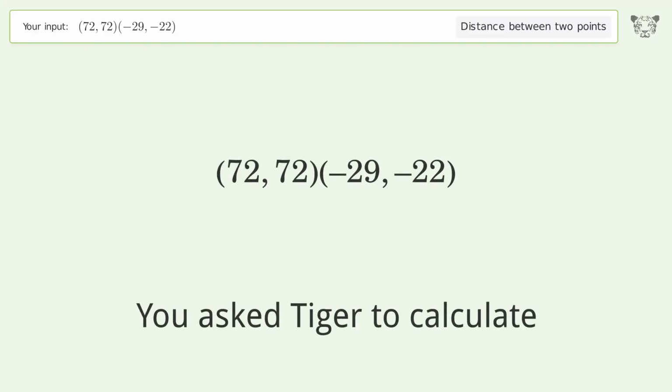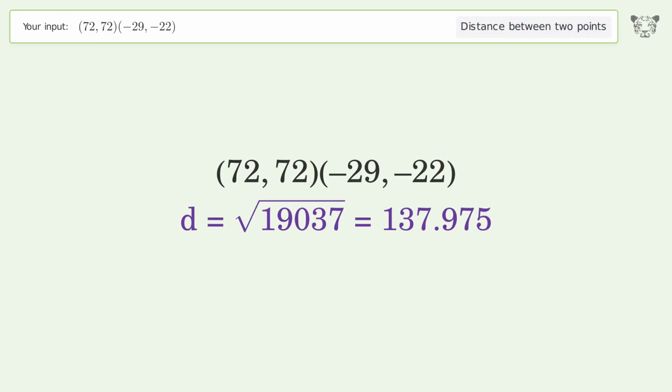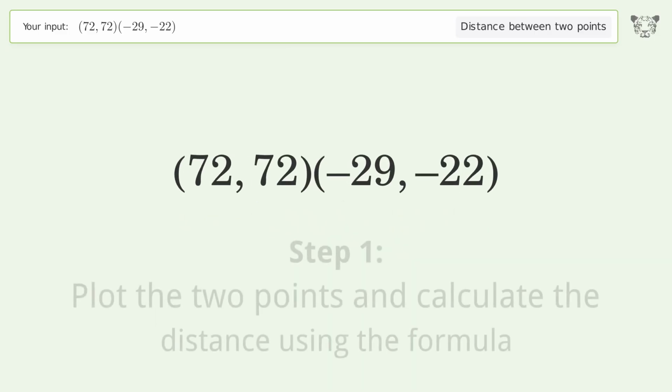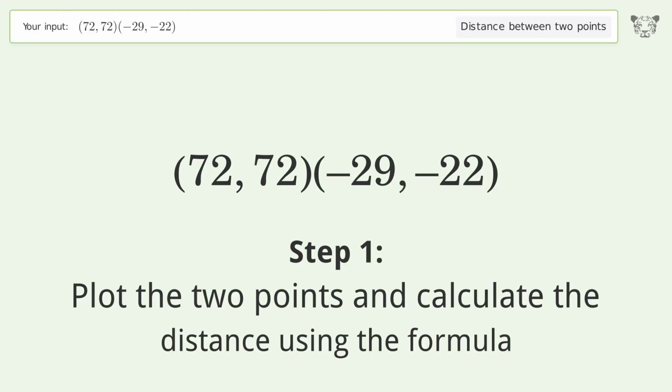You ask Tiger to calculate. This deals with the distance between 2 points. The distance between the 2 points is the square root of 19,037 or 137.975. Let's solve it step by step. Plot the 2 points and calculate the distance using the formula.